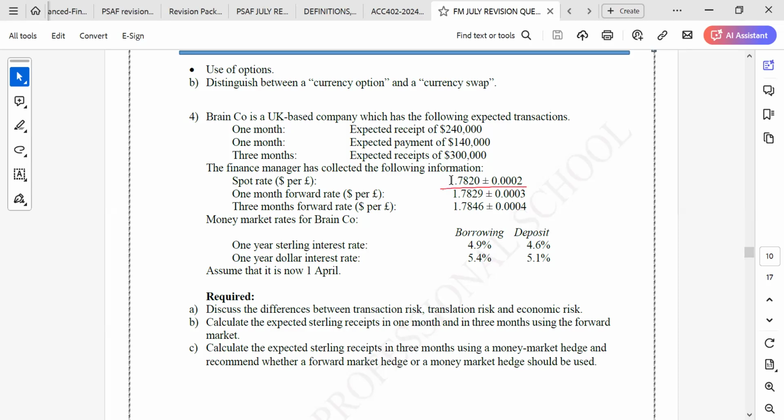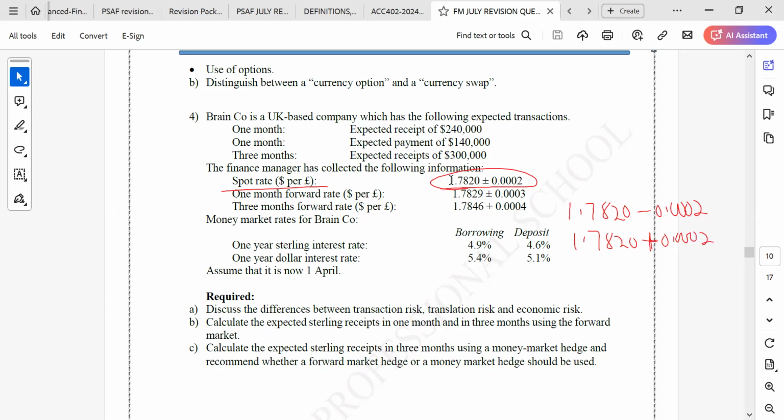The lower value will be 1.7820 minus 0.0002, that is the lowest rate. Then the highest rate will be 1.7820 plus 0.0002, so that one will be 1.7822.